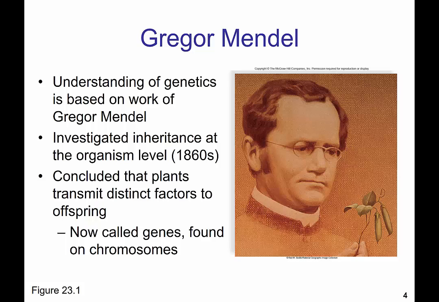Our understanding of genetics is influenced by Gregor Mendel. Gregor Mendel was an Austrian monk who investigated inheritance at the organism level in the 1860s. Part of his conclusions were that plants transmit distinct factors to offspring. When we look at his work, these are factors we now call genes, which are found on chromosomes.